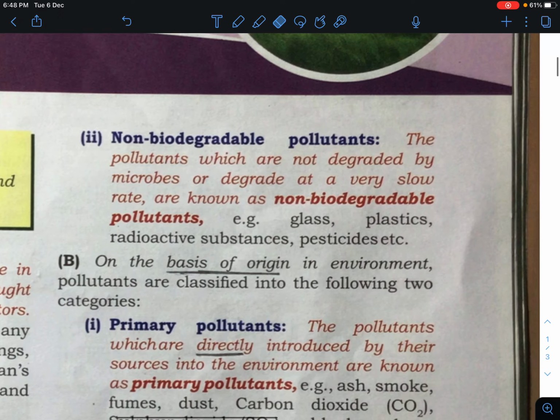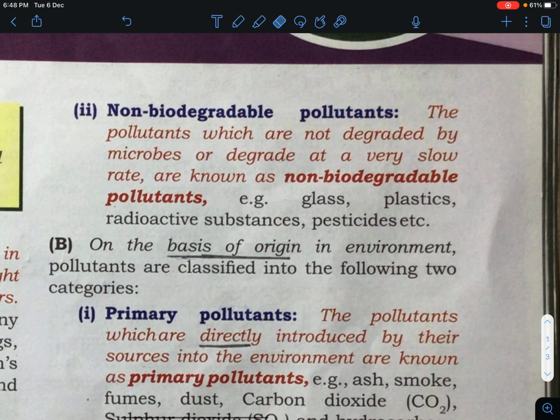Now, the second one is the non-biodegradable pollutant. What is a non-biodegradable pollutant? The pollutants which are not degraded by microbes, or are degraded at a very slow rate, are known as non-biodegradable pollutants. For example, glass, plastic, radioactive substances and pesticides. These pollutants are basically non-biodegradable.